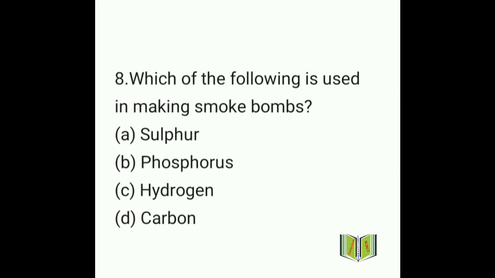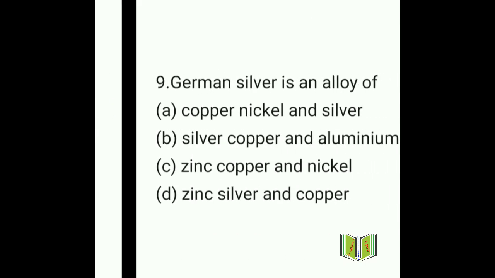Which of the following is used in making smoke bombs? This is also a very good question, and I want to say this question was seen in SSC CGL 2005 and RRB NTPC also. Clear? So what will be the answer here? Option A sulfur, option B phosphorus, option C hydrogen, and option D carbon. Here the answer will be option B, phosphorus. Phosphorus is used in making smoke bombs. Move on to the next question, that is question number 9.